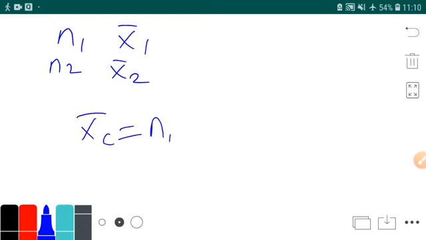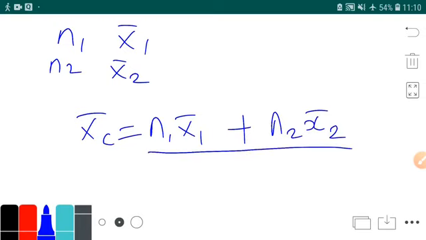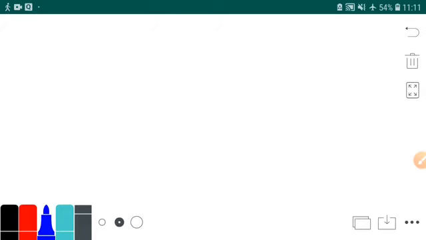The formula for x bar c is n1 into x bar 1, so you have to multiply both n and mean, plus n2 x bar 2, you have to multiply these two also, upon n1 plus n2. So this is basically your formula. What is x bar c? It is n1 x bar 1 plus n2 x bar 2 upon n1 plus n2.